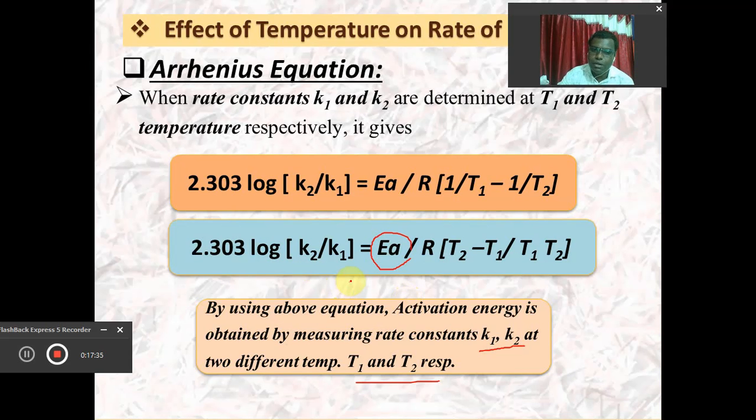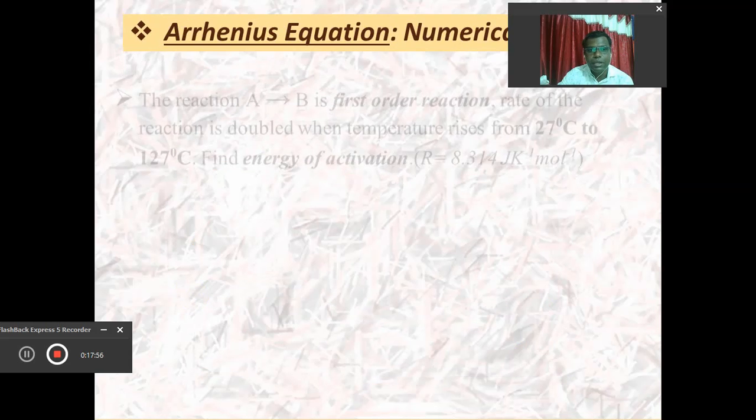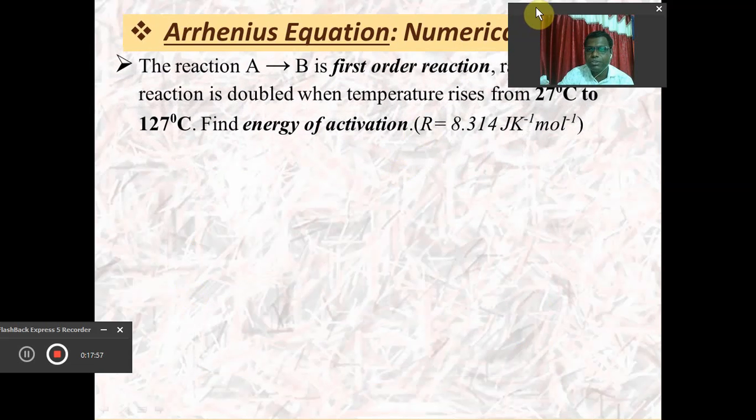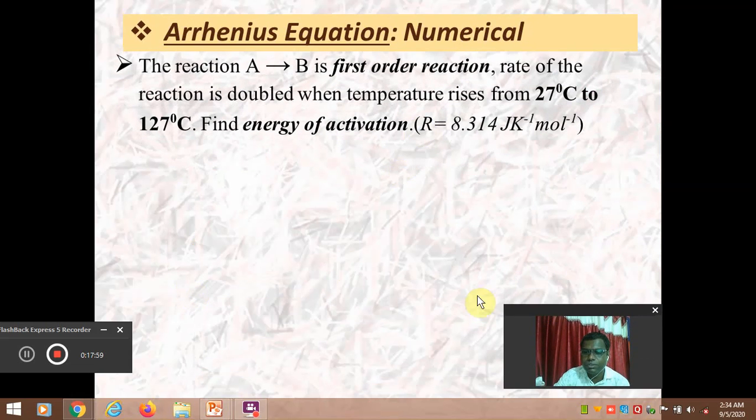Whenever we obtain the values of k1 and k2 at temperatures T1 and T2 respectively, we can calculate its energy of activation. So it's very simple. The Arrhenius equation can be written in exponential form, and also in logarithmic form at two different temperatures having rate constants k1 and k2.